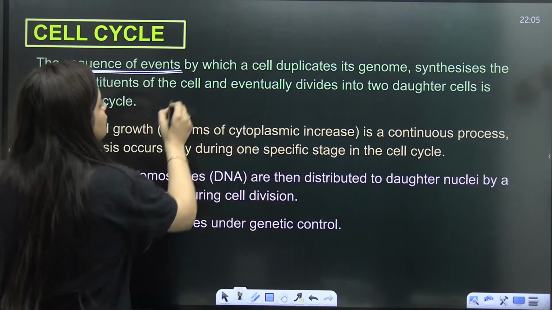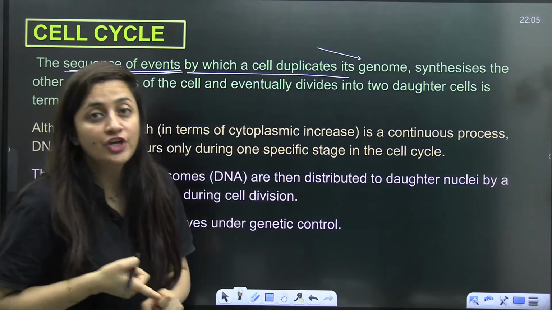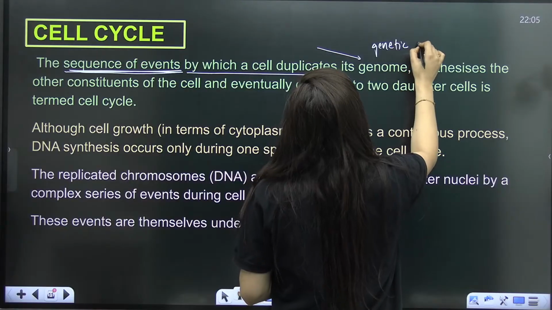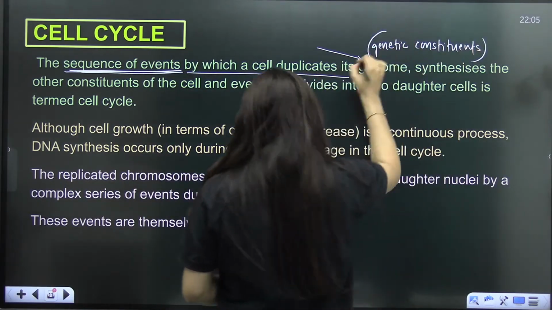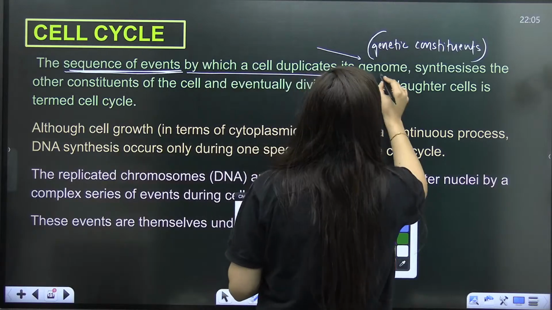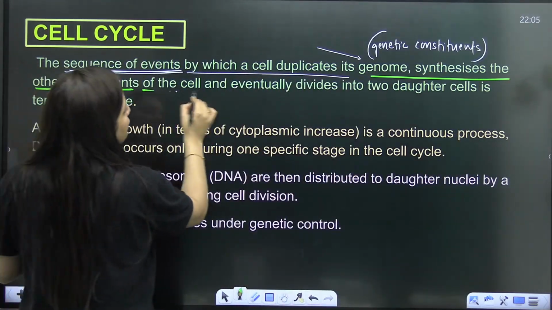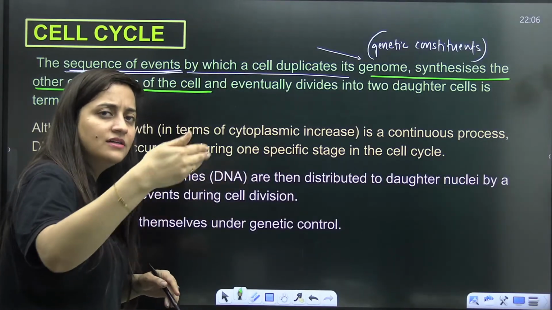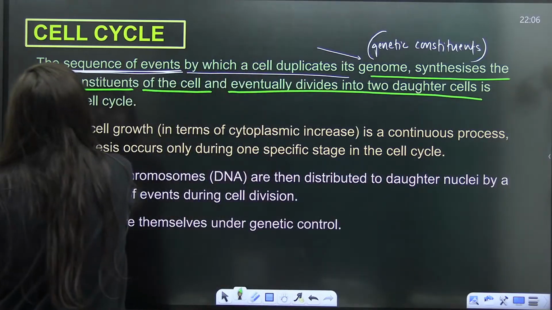So it is a sequence of events by which a cell duplicates its genome, meaning its genetic constituents. It will synthesize, and this definition is important, it is from our NCERT, the other constituents of the cell. Other constituents means the other organelles, enzymes, and proteins, and then it will divide into two daughter cells.